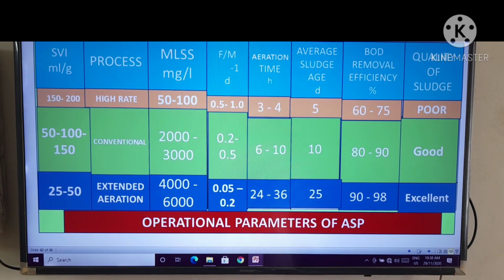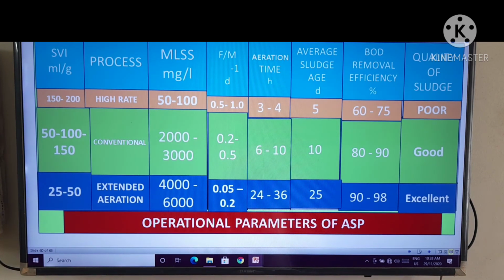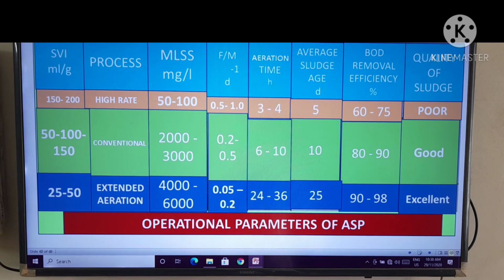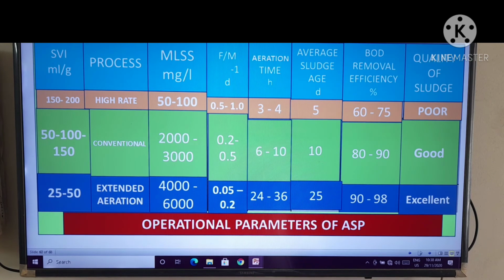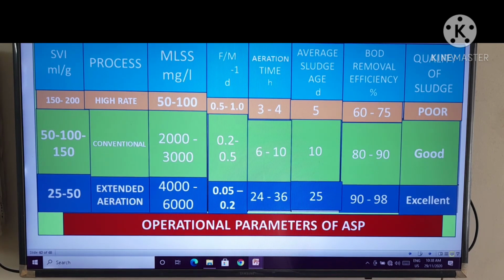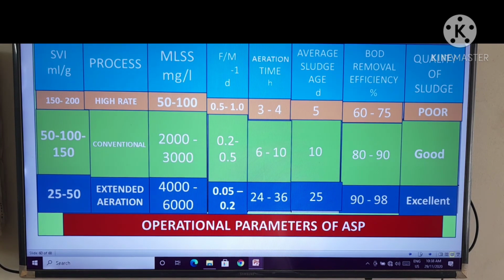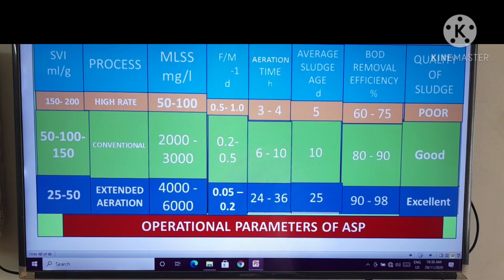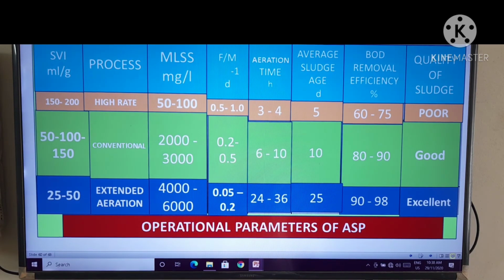That means at that time 90 to 98% removal efficiency is called quality of sludge excellent. That means you are concentrating on the BOD removal efficiency, which gives you a quality of sludge excellent.